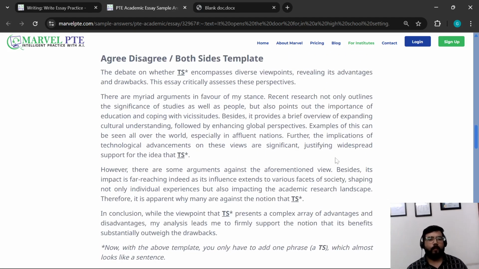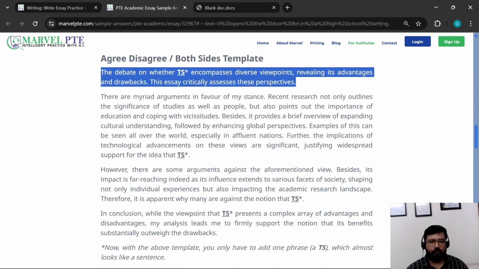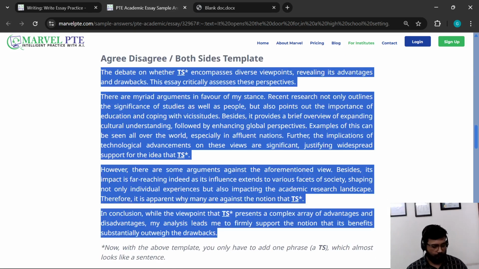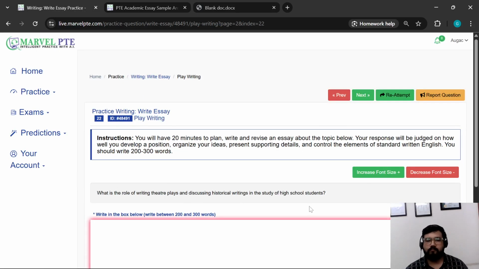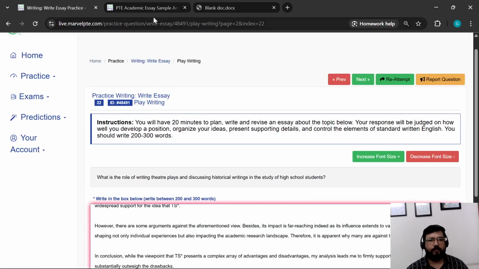So we can change a few things, but for the purpose of this video and to keep things simple, we will simply use this older template. We have to close the widget. We will paste the template.